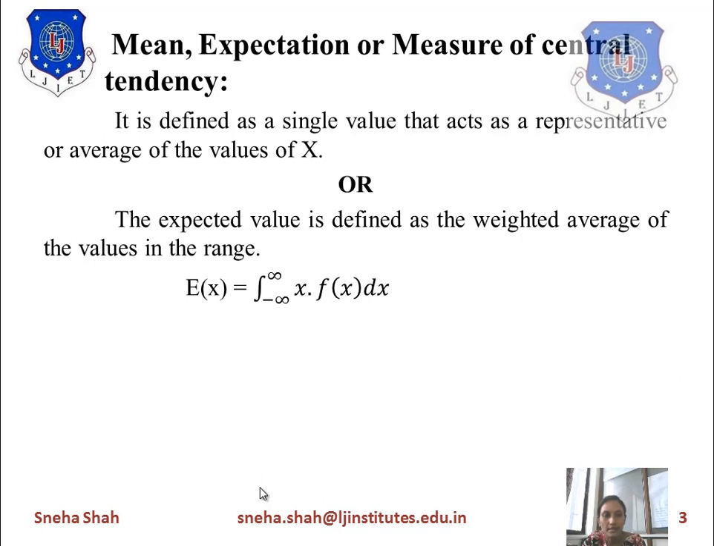So the mean will be represented as the expected value, E of x equals the integration over minus infinity to infinity of x into f(x) dx. This formula we will use in the next examples. Similarly, if we are finding E of x square, meaning the expected value of x square, then instead of this x we will put x square. So it is the integration over minus infinity to infinity of x square into f(x) dx.